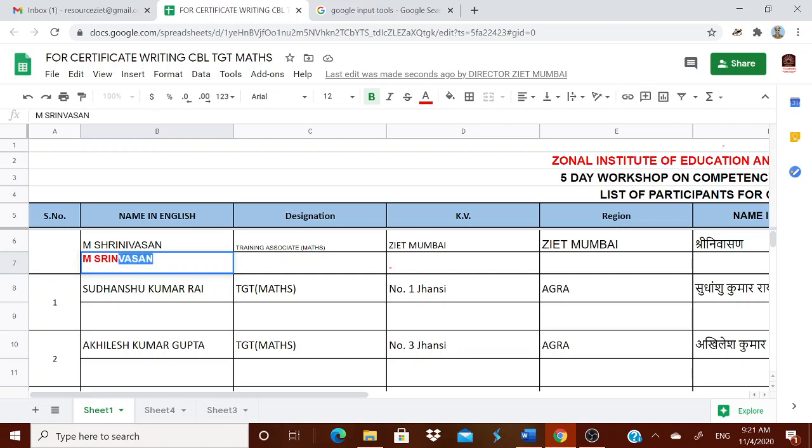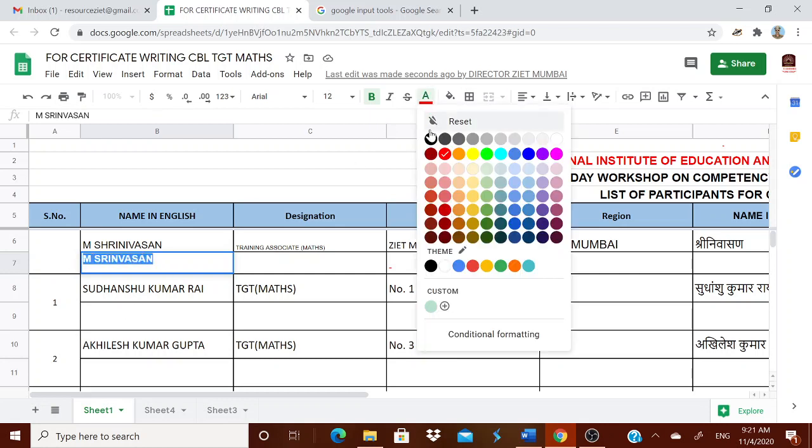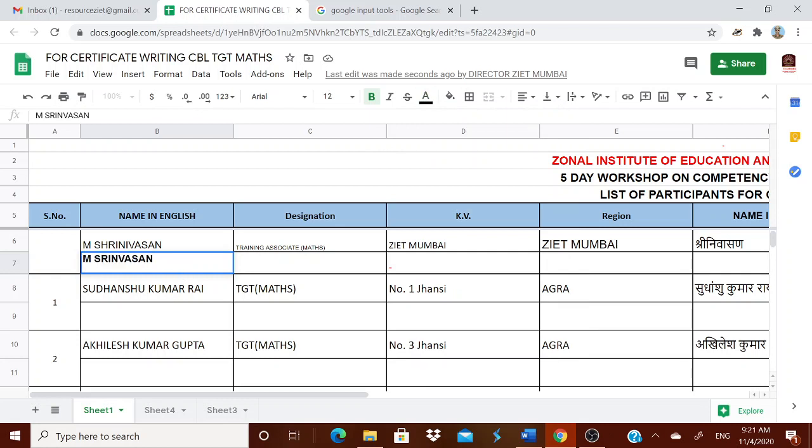Okay, I want a change, therefore I am typing it. Once again I repeat, if I want a change, please convert it into red, which means that you want a change. If there is no change in any of the entries, put a hyphen. For example, in the region I want KVS Mumbai, therefore I am typing it. Wherever there is a change, please type it and convert the font into red color.